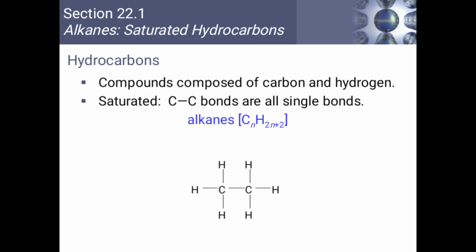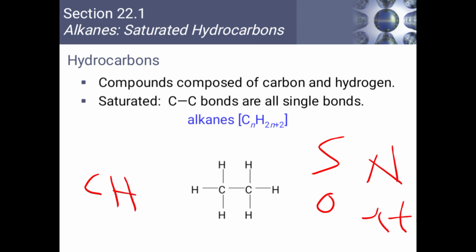So when we say hydrocarbon, it means a compound that contains carbon and hydrogen only, while non-hydrocarbons are compounds that, in addition to carbon and hydrogen, have other atoms. Examples of these other atoms are sulfur, oxygen, nitrogen, etc. So all these are examples of carbon containing compounds.